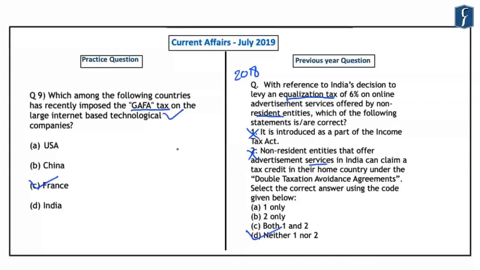So similar to this equalization levy of India, France has imposed this GAFA tax, which is the Google, Apple, Facebook and Amazon tax, on those companies which are operating in France and they are earning profits by their operation in France. So that is why this can be also important for us from the preliminary examination. And as we have already learned, the answer here is C, that is France. With this, let's take up the next question.